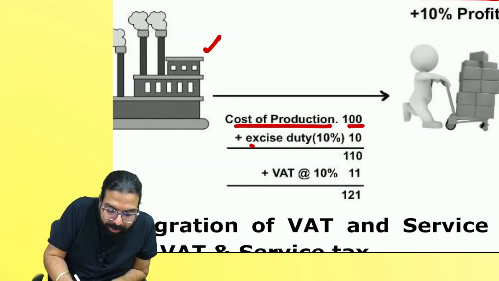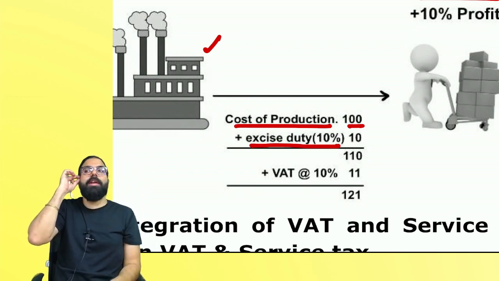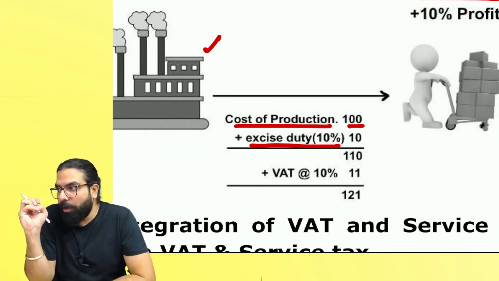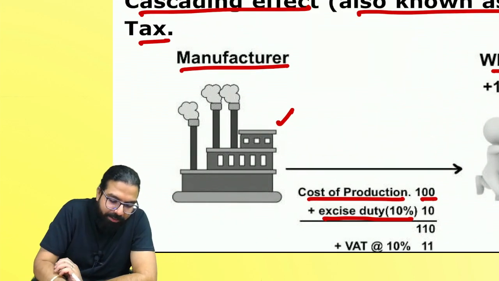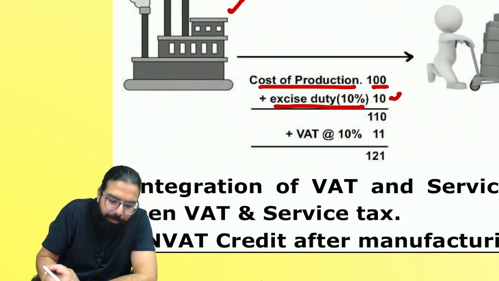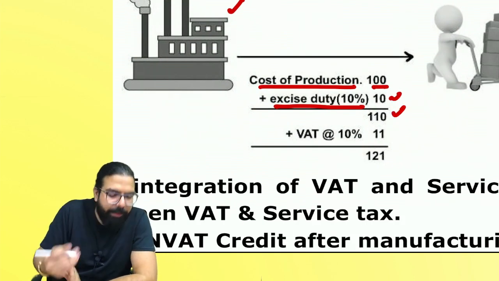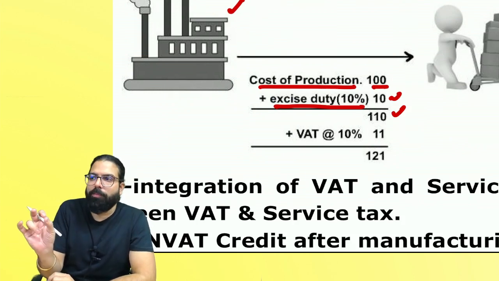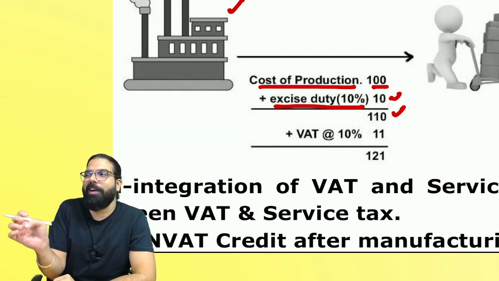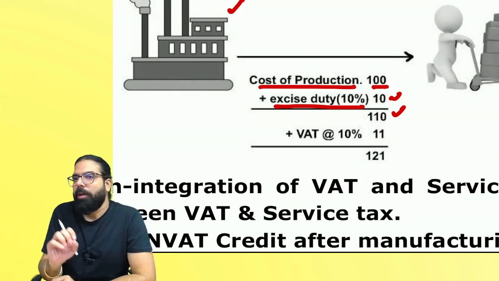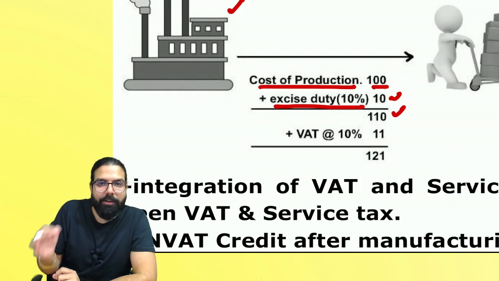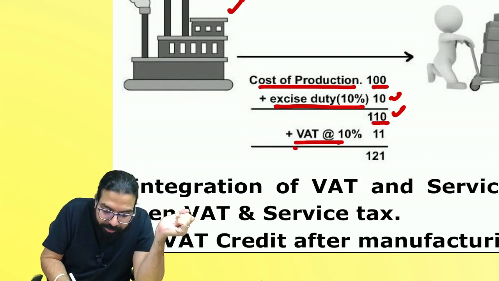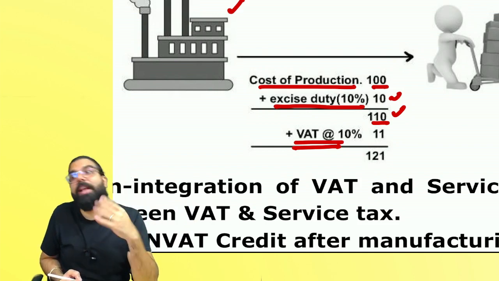They used to charge excise duty earlier. Whenever production was done on the goods you manufactured, the manufacturer had to pay what, everyone? Excise duty. Suppose 10 rupees. 110. Every rate which I tell in the class is only for easy classroom understanding. I'm not taking 12%, 15% and all. That becomes a little difficult to understand. So I've taken 10%. 110. VAT was there earlier whenever you used to sell the goods.